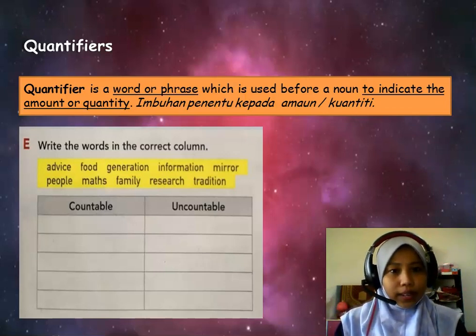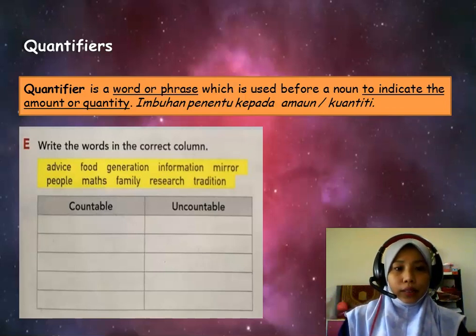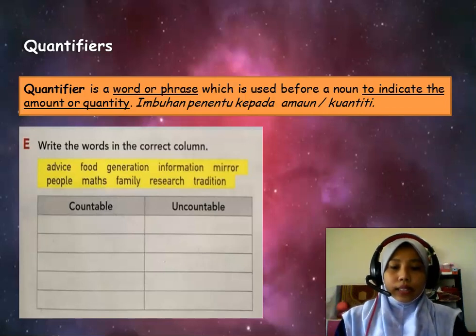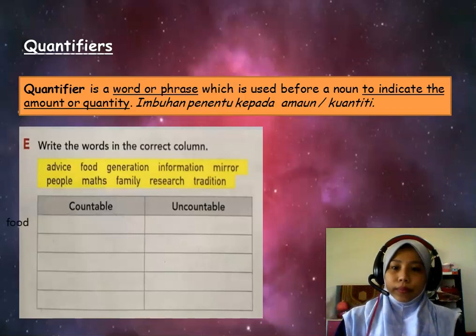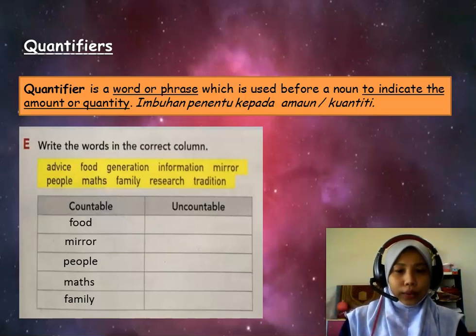And let's try on the practice E. Write the words in the correct column. Okay, the words in the yellow box, to be categorized into countable or uncountable. Okay, let's see what belong to the countable. Okay, food, mirror, people, maths, family. These words belong to the countable,